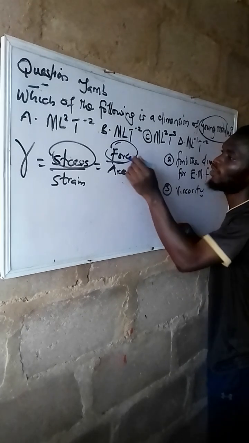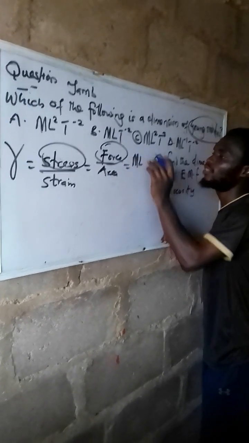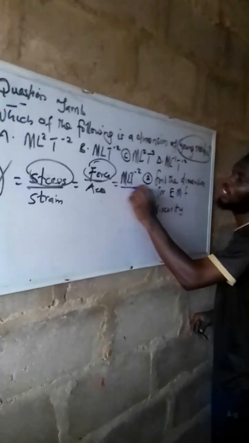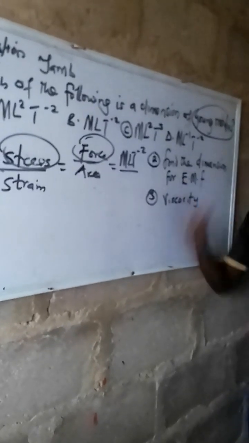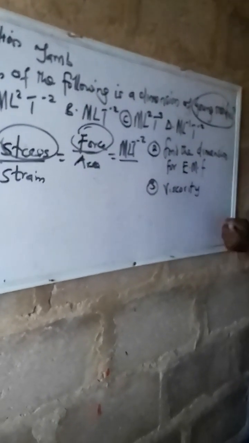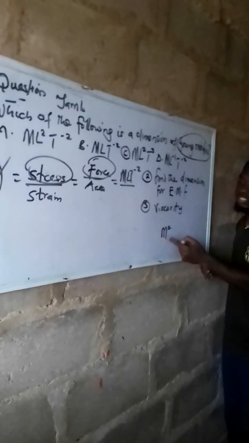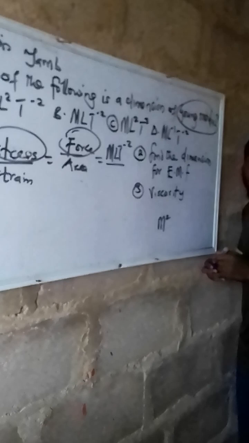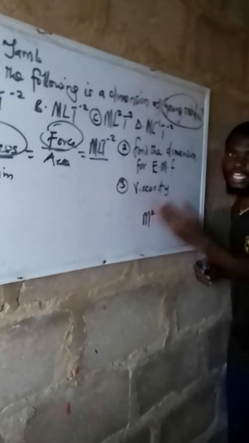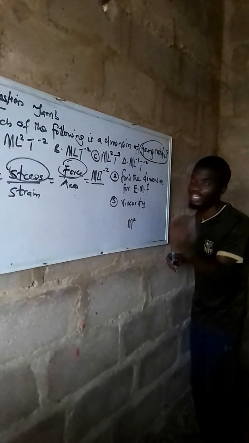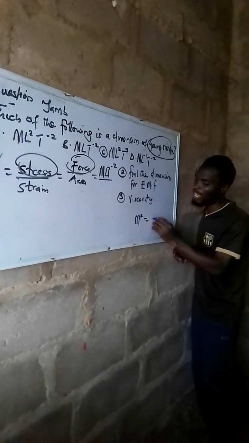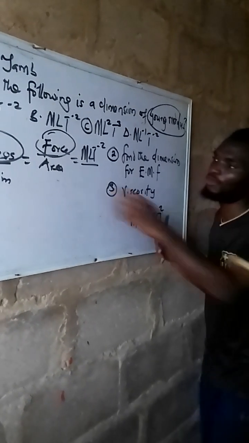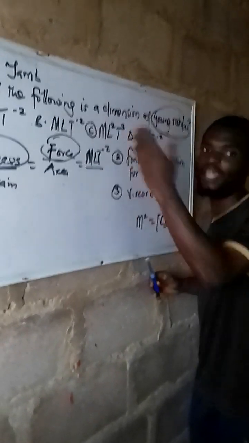Force is what? Force is ML T per 2, isn't it? This is for the force. Now what follows? We have area. Area is also the same thing as length. But you know, the SI unit for area, even in math, is always meter square. So this meter square, and anything in meter, is an SI unit for measuring a distance or length. Are we together? So therefore, we have it to be L square for the dimension. Enclose, what? L square. So whenever I'm seeing area, since area is length times breadth.